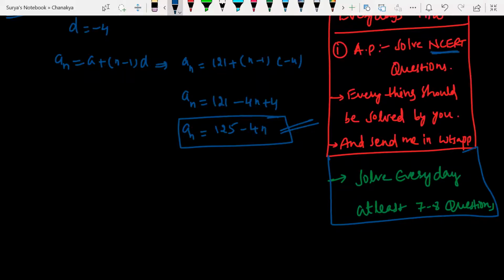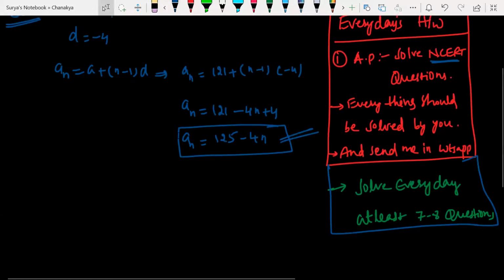Okay, NCERT is a base for you. If you are solving NCERT, then only you will be able to solve your board exam problems. If not, you are not going to attempt it at all. Clear? So solve every day at least 7 to 8 questions from individual exercises. From today onwards, start solving arithmetic progressions. We are going to wind up this chapter within 2 to 3 days, and then we'll go to the next chapter.